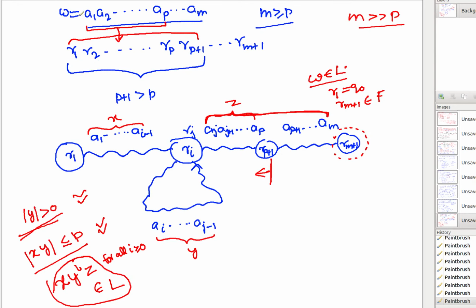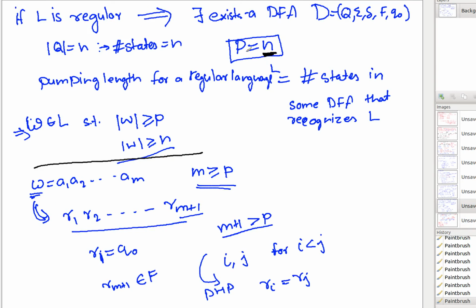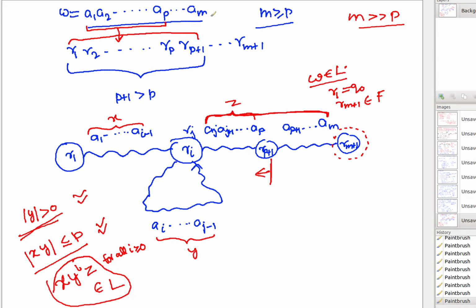Why is it true? Because when you said that the pumping length is exactly the number of states in the DFA, we already know whenever you pick a string of length at least the number of states in the DFA, it is definitely going to create a cycle. I am claiming further that if you take the first p symbols, first n symbols, that will still give you a cycle.